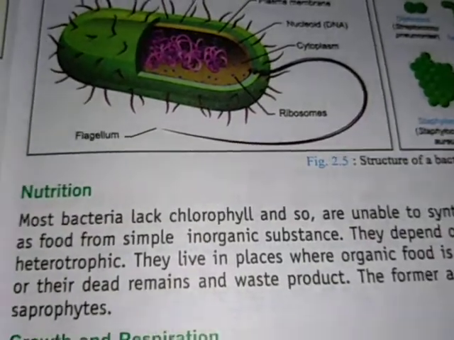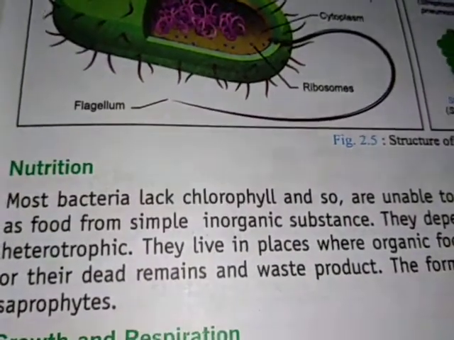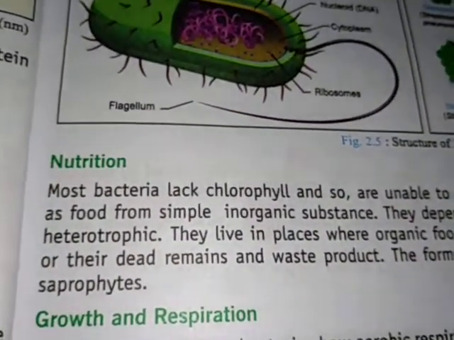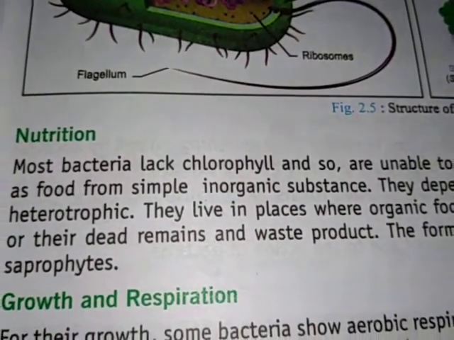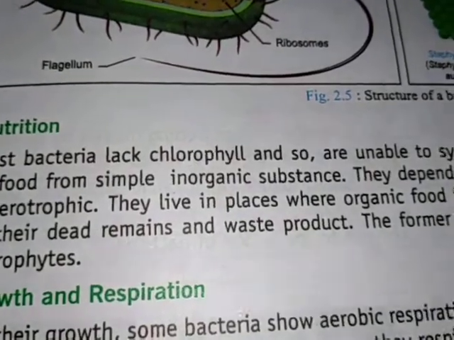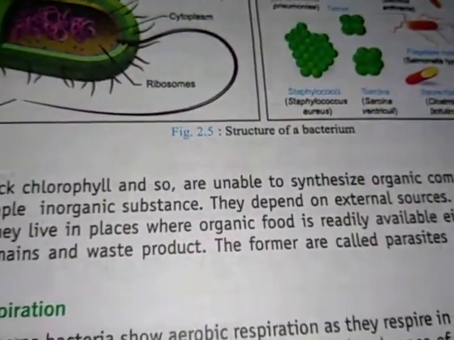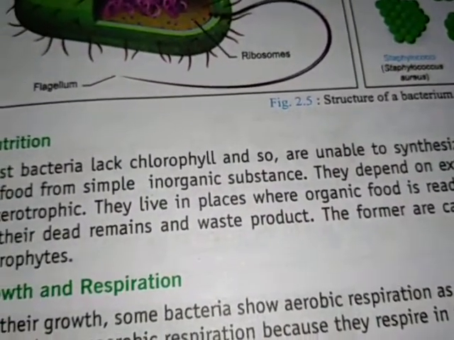Now let's see nutrition of bacteria. Most of the bacteria do not contain chlorophyll, so they cannot make their own food, so they have to be dependent on others for their food.